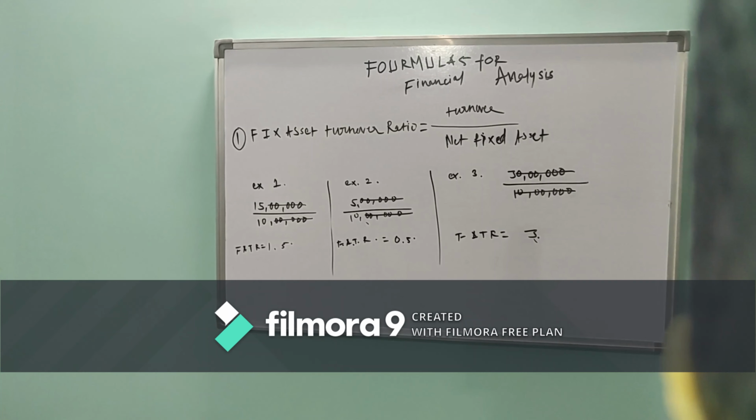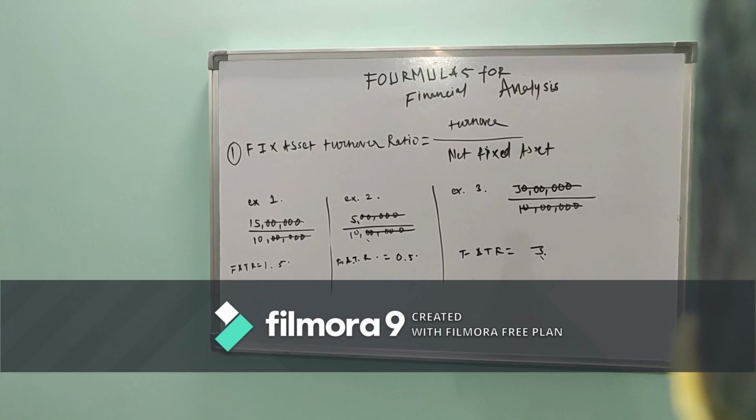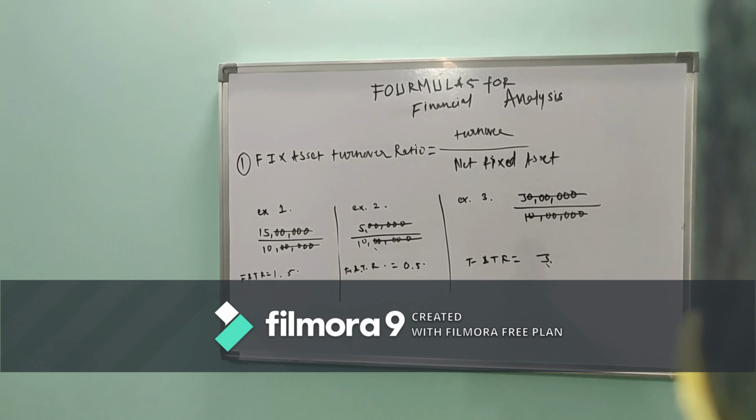It is very important to discuss the business flows of any company. Now we will discuss the formulas which are required for financial analysis. The first formula is the fixed asset turnover ratio, which is a very simple formula. Turnover, as we have already discussed, is sales, divided by net fixed asset.